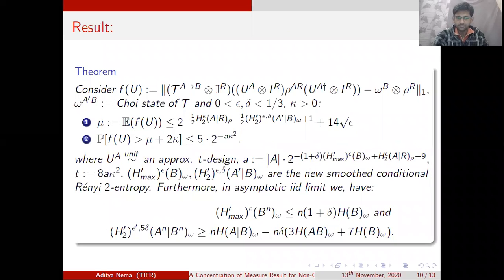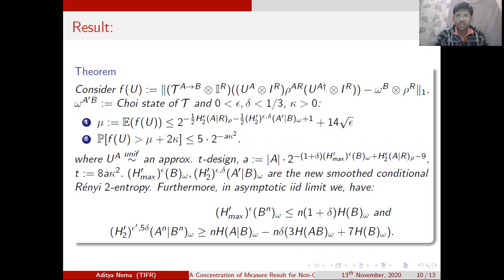So this is the following result in a nutshell, that the function f is the decoupling function, which is nothing but just a trace distance between the state that is the output of the decoupling process minus the Haar integration of this output state, which is a tensor product state omega B tensor rho R. Omega A prime, we remember, is the choi state of the superoperator tau.